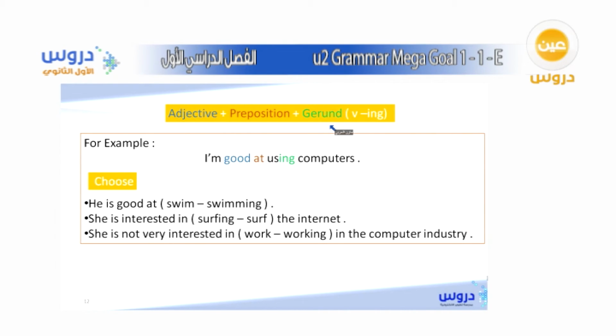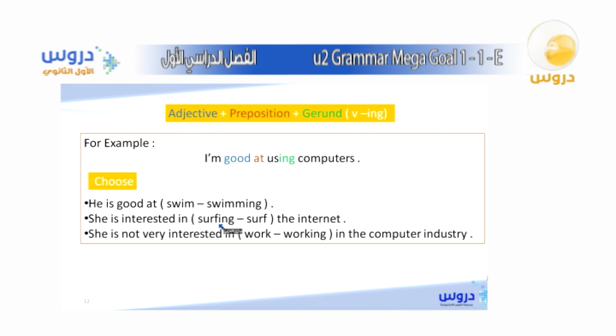It's like reading. If you see here, for example, a sign that says reading number 1, reading number 2, those are not actually verbs, but actually nouns in the shape of verbs. This is what gerund means, okay? So the second sentence, she is interested in serving the internet, okay?